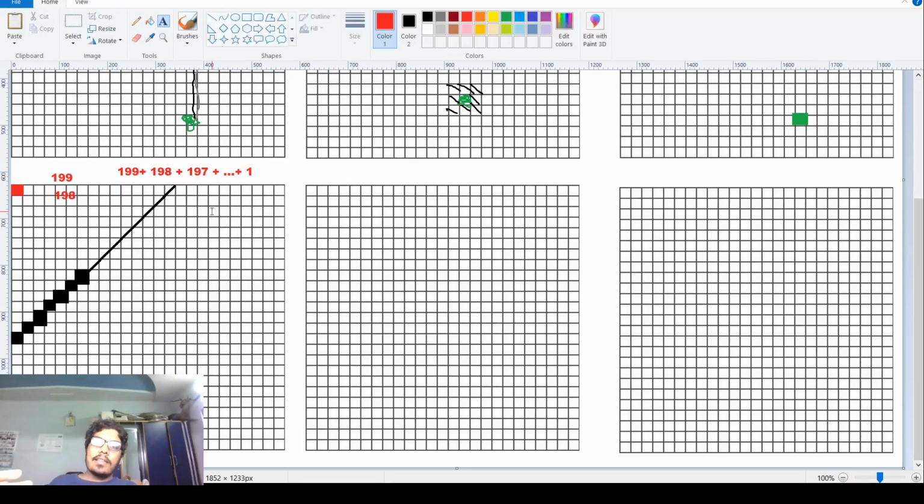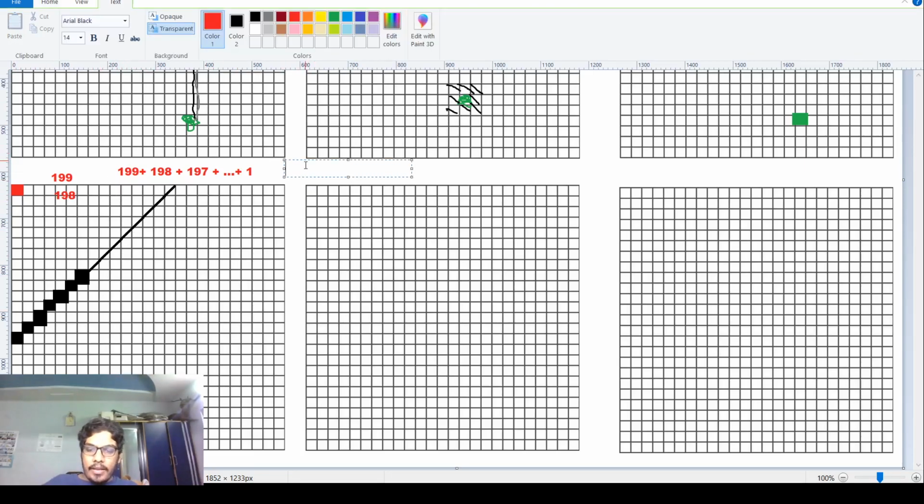So what is this? This is nothing but the arithmetic progression, n into n plus 1 by 2, right? So if instead of 199, if there are b blocks, then the area would be b into b minus 1 divided by 2, right? So this would be the maximum area for b blocks.